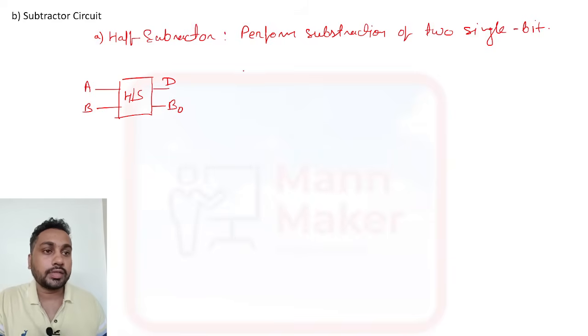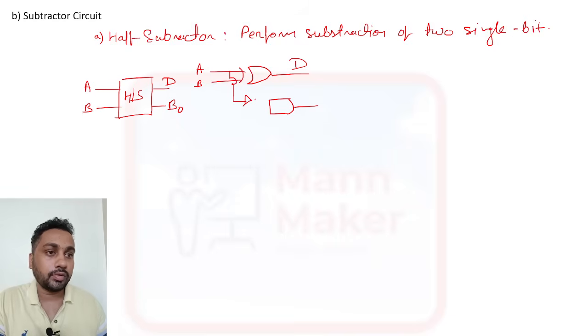So if you see the circuit diagram, here also it requires an XOR gate for the difference. This is your A, this is your B, and here we need one AND gate, same as the adder, but for the AND gate here we require one more NOT gate. Like this, the diagram will be there for the half subtractor. This is the borrow out.